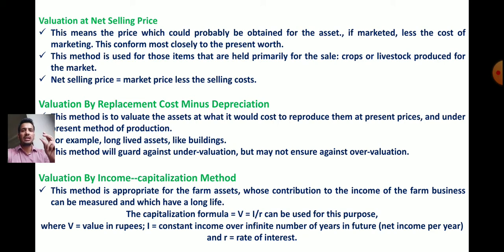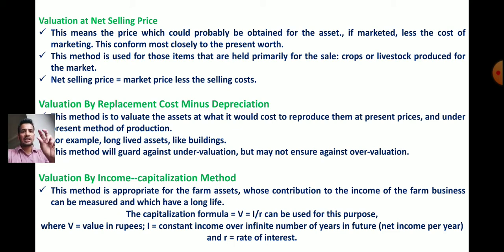Suppose I have bought a machinery for 10,000 rupees and I require 1,000 rupees to sell this machinery in the market. Then the value of that machinery by valuation at net selling price will be 9,000, because the marketing cost I have included here is 1,000. Okay. So this method is used for those items that are held primarily for sale, like crops and livestock produce for the market. It is used for the outputs from crops and livestock produce for the market.